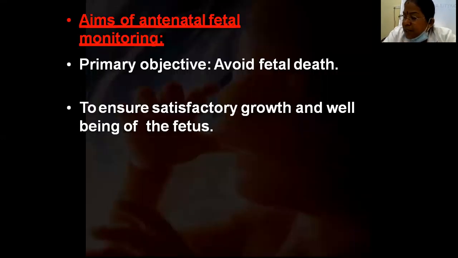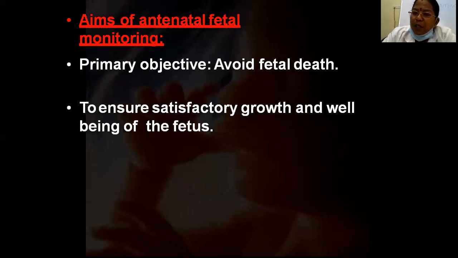Antepartum fetal monitoring is an important integral component of our antenatal care for good maternal and fetal perinatal outcome. The primary objective of antenatal fetal monitoring is to avoid fetal death and reduce fetal morbidity and mortality. Avoiding fetal death is the main primary objective of fetal assessment during the antenatal period.